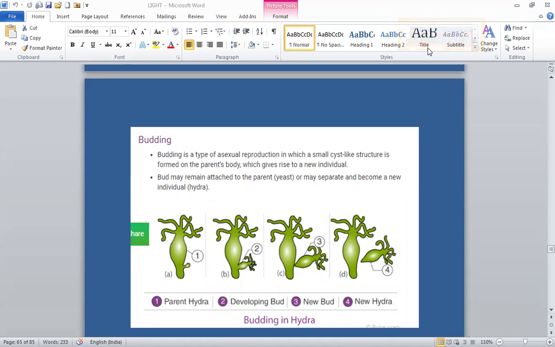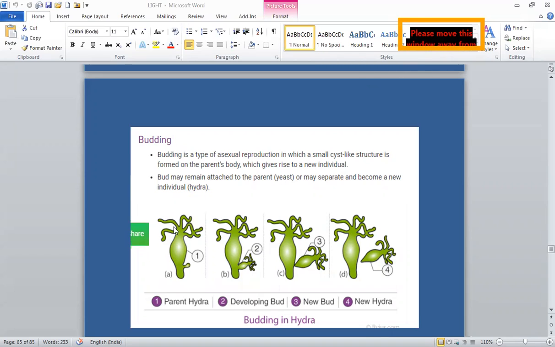How do organisms reproduce? Students, in continuation with the last class, today we are going to study about budding. Budding is a method of asexual reproduction in which the parent develops an outgrowth called a bud.